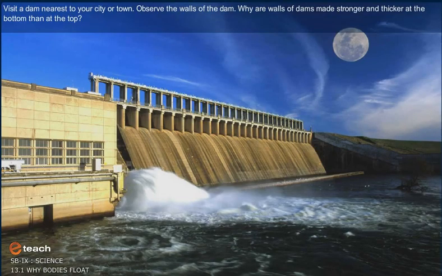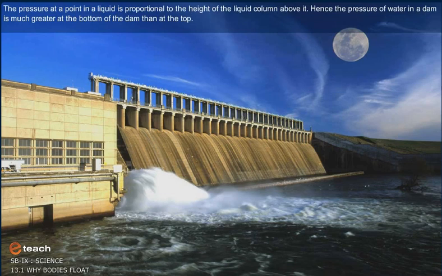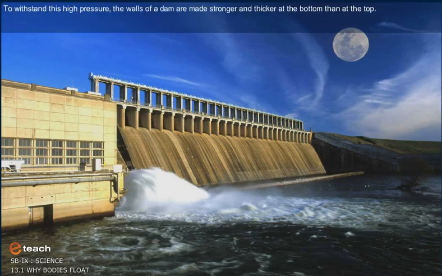Visit a dam nearest to your city or town. Observe the walls of the dam. Why are walls of the dams made strong and thicker at the bottom than at the top? The pressure at a point in a liquid is proportional to the height of the liquid column above it. Hence, the pressure of water in a dam is much greater at the bottom of the dam than at the top. To withstand this high pressure, the walls of the dam are made stronger and thicker at the bottom than at the top.